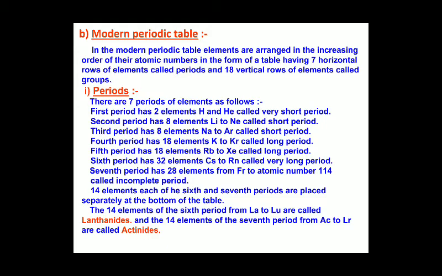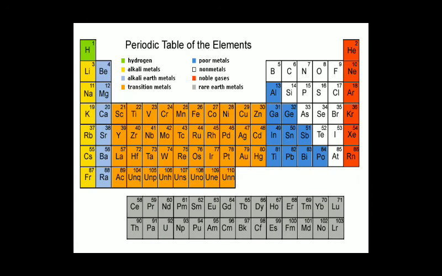Now we'll see some other features of the periodic table. You can see the last two rows, which are called the lanthanides and actinides, elements that were discovered in later stages.